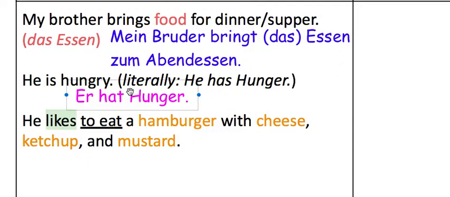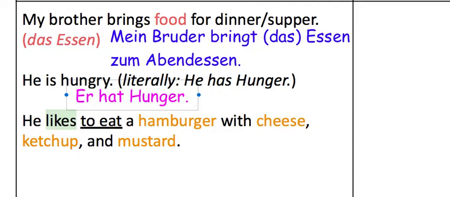We're focusing on the whole sentence, but especially on the word order here. He eats, and then you'll put the expression of liking. So you would say something like, isst gern einen Hamburger.